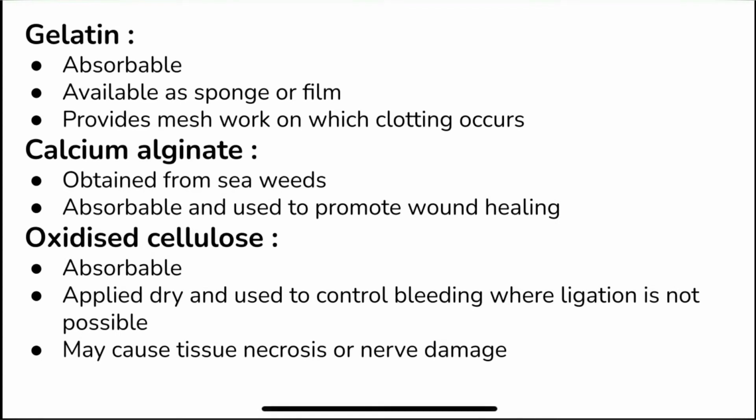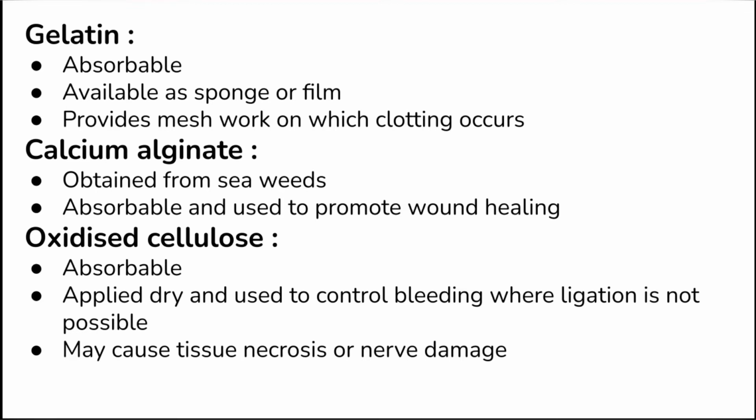The next hemostatic is gelatin. This is an absorbable local hemostatic. It is available as a sponge or a film. It promotes hemostasis by providing a meshwork on which the clotting occurs. So it provides a meshwork or a network where the clotting occurs.